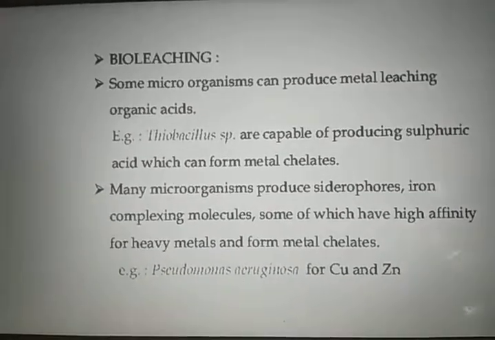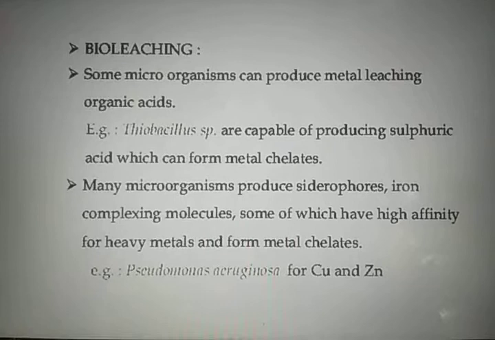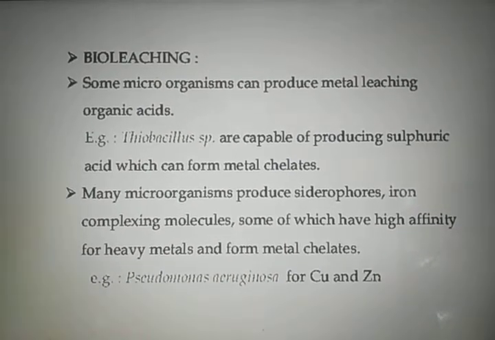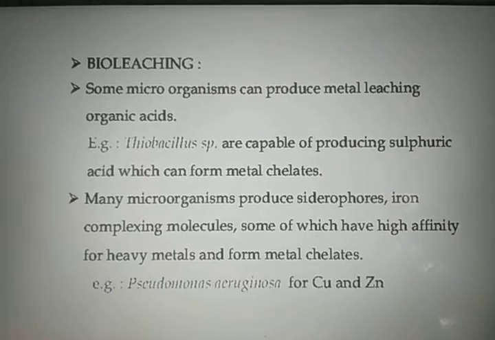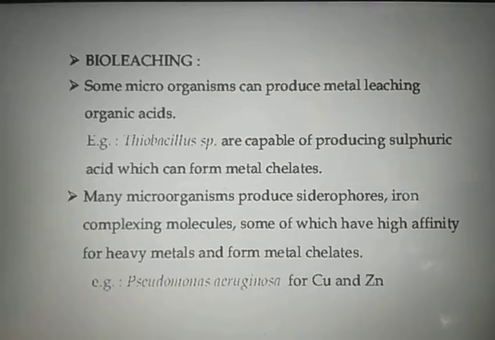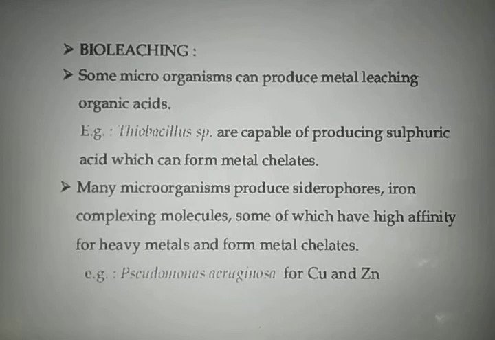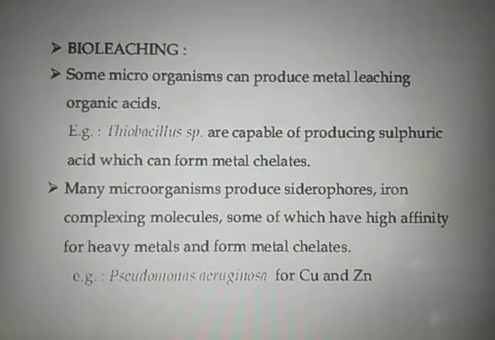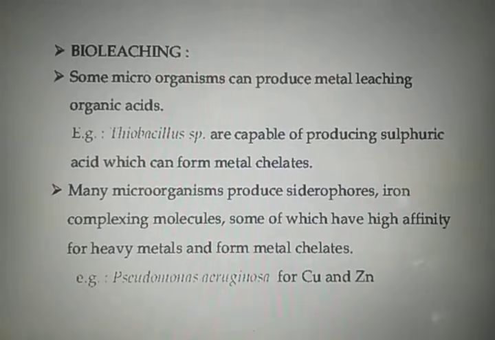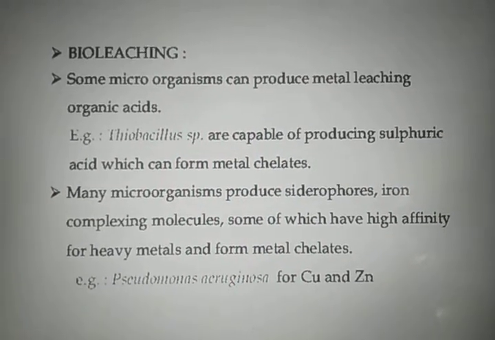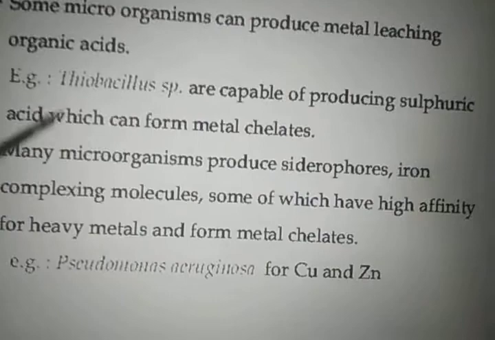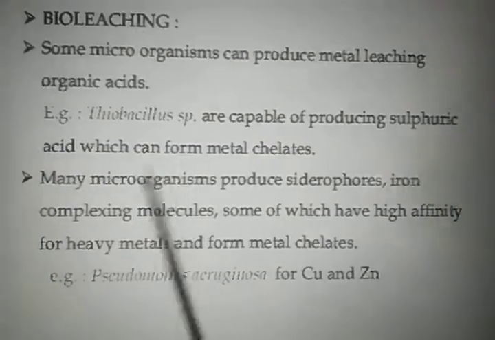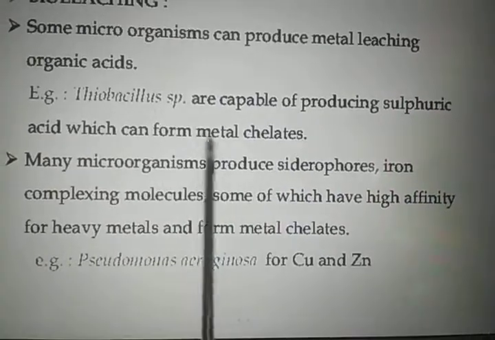And the last is bioleaching. Bioleaching is the conversion of the metal into the soluble form. These microorganisms generally produce some metal leaching organic acids, and the most commonly used bacterial strains are Thiobacillus species.